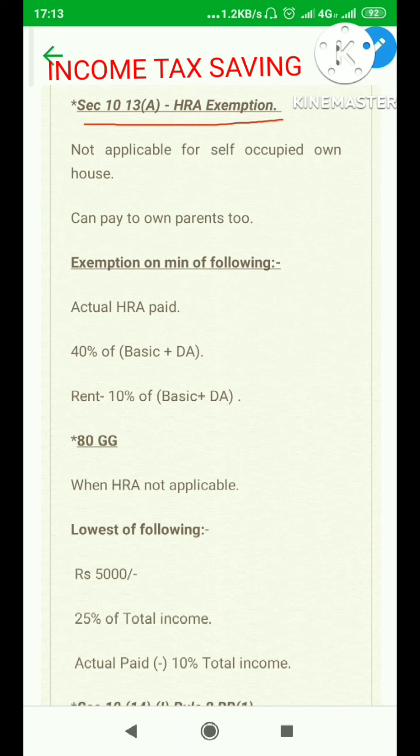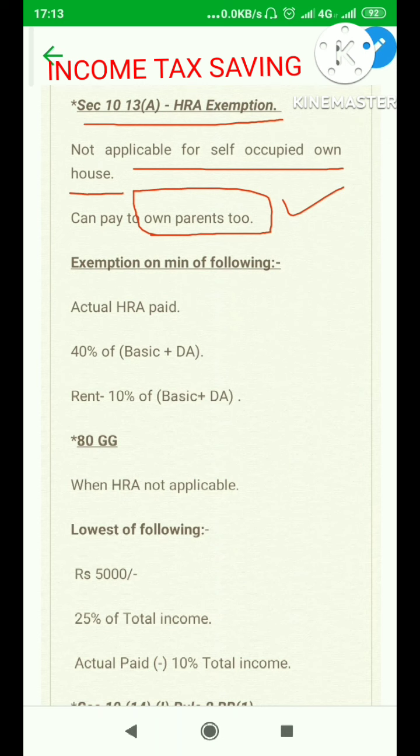Now certain caveats. In case you are staying in your own self-occupied house, आपका खुद का घर है, and you are staying inside that house, obviously you are not paying to anybody else and you are not authorized HRA exemption. In case you are staying in a rented accommodation, that rented accommodation may be your parents' accommodation also. In case you are paying to your own parents, still you can claim HRA exemption. You are getting HRA, you are paying to your parents, you can claim HRA exemption. So this is an important thing which you can utilize to save tax.